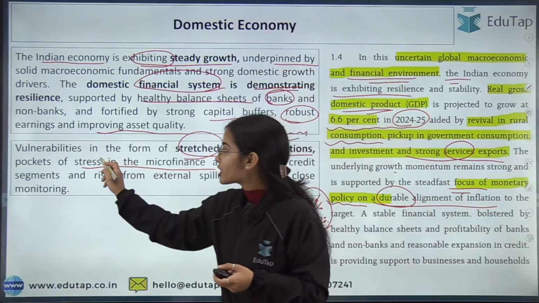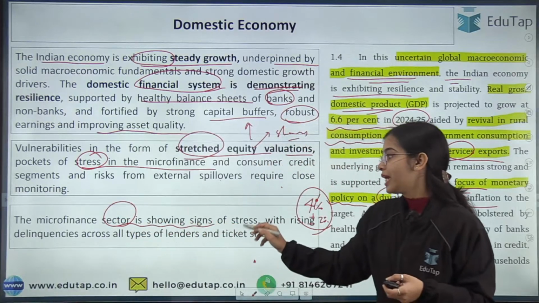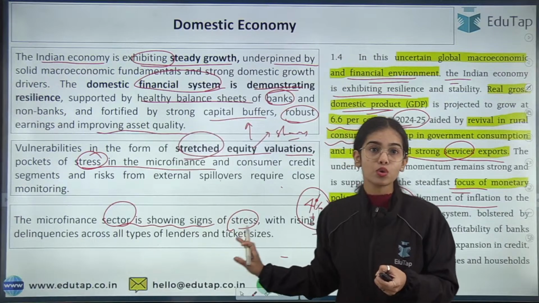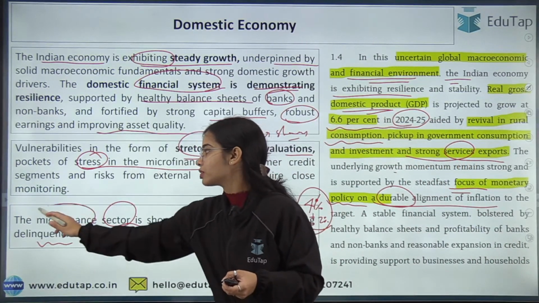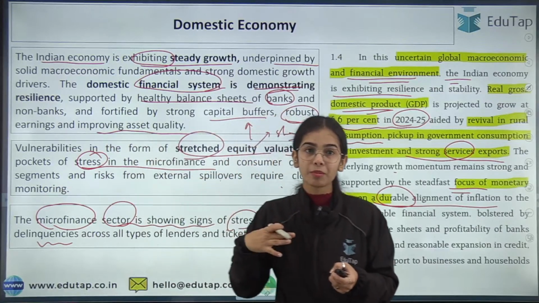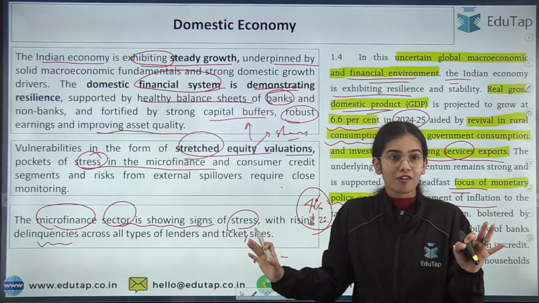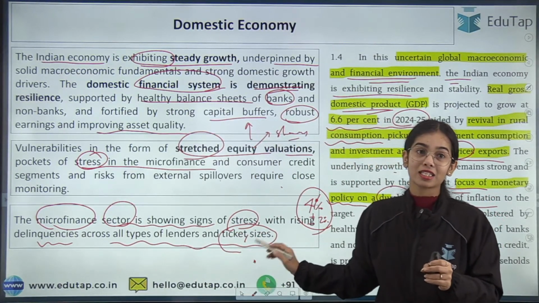So there is stress that is coming in the microfinance. The microfinance sector is slowing down, and there are some signs of the stress also with rising delinquencies. That is, many of the loans that were given are not coming back. Many of the people are not returning the money that they have borrowed across all types of lenders and ticket sizes, that is, loan sizes.